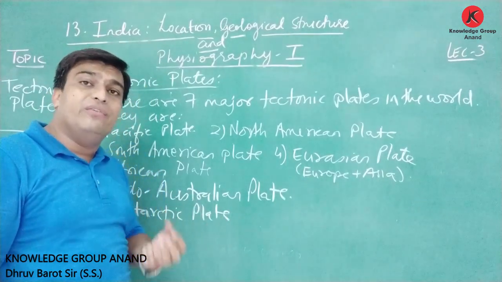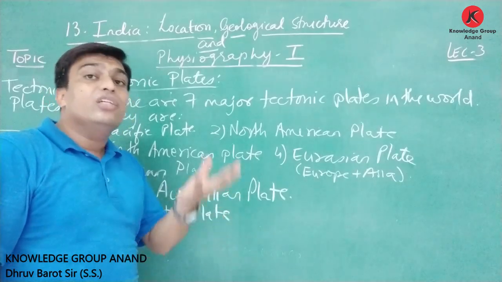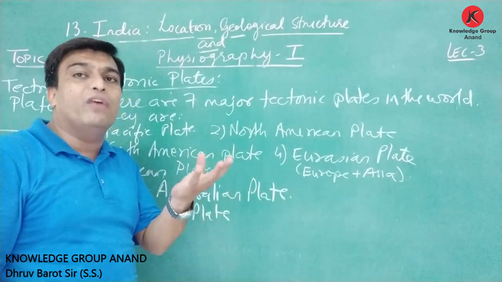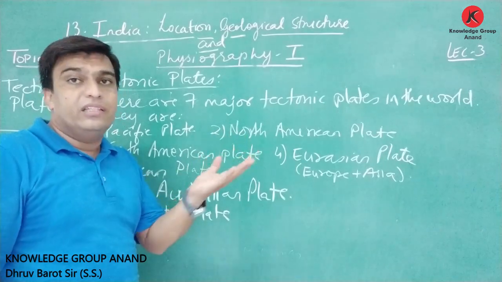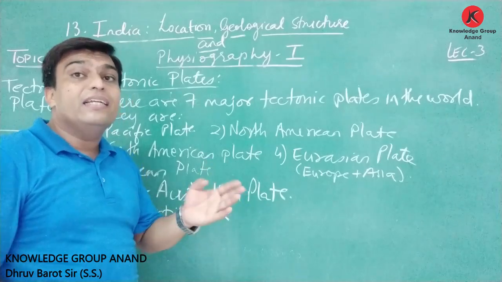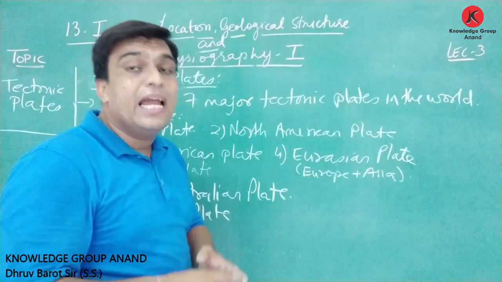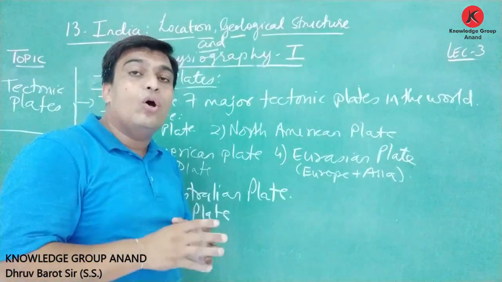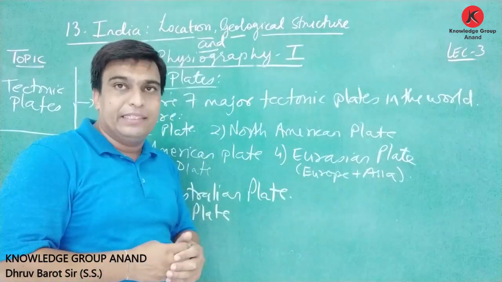When the pressure of the heat increases, this heat starts moving upward. Due to this pressure, the crust of the earth breaks into very large pieces, known as lithospheric plates, or tectonic plates.